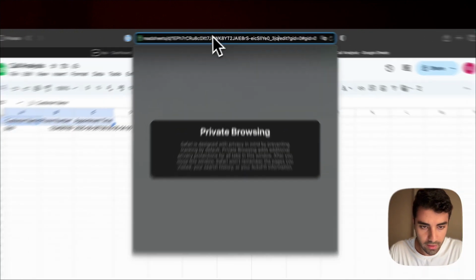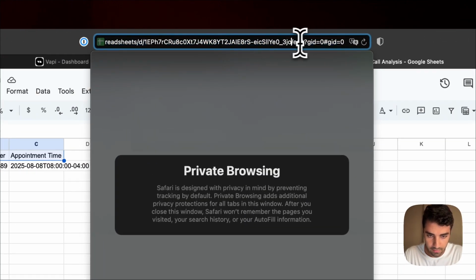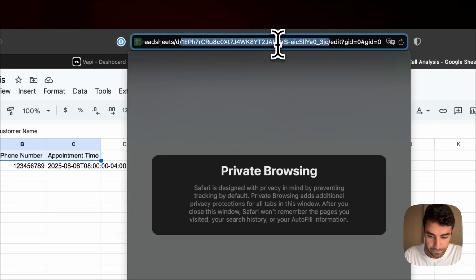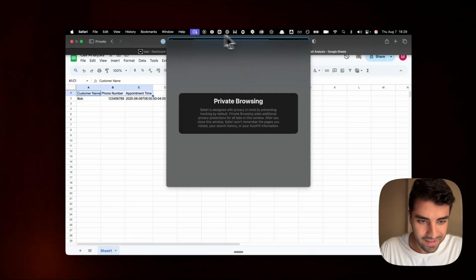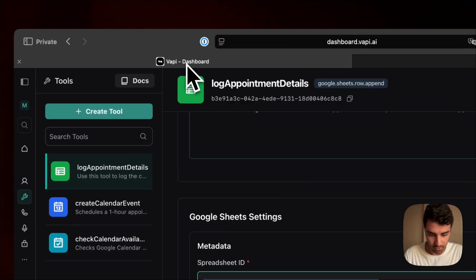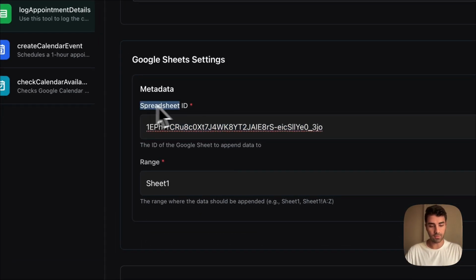You need what is before it. So for me, it's finishing in JO. I need this all the way until this other slash here, or dash. Yeah, I'm confused now. Anyways, you will need to copy that, and that is our ID, if that makes sense. So you copy that from your link and you paste it here in the spreadsheet ID.